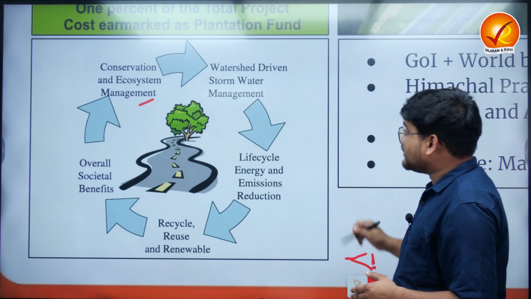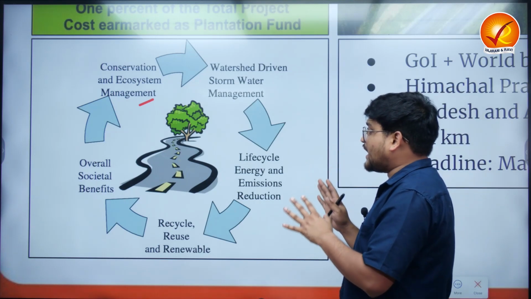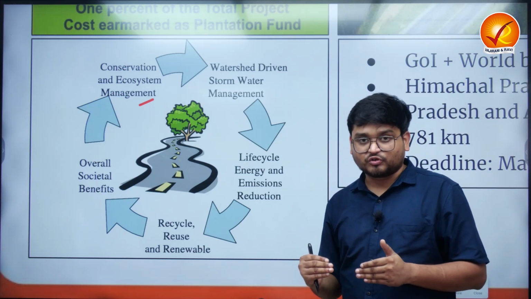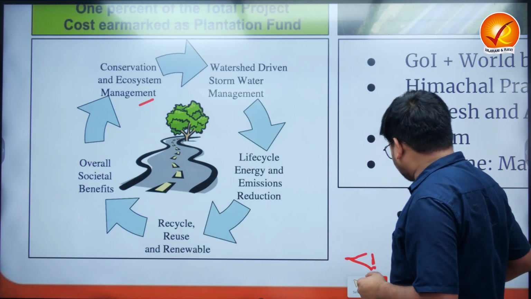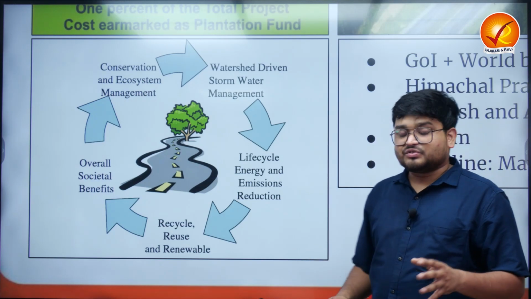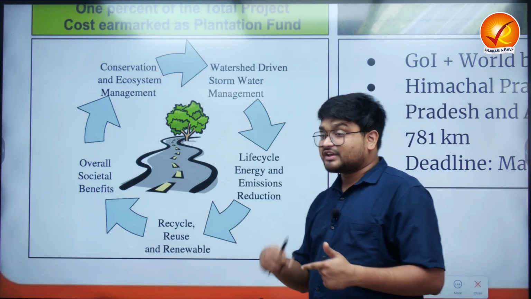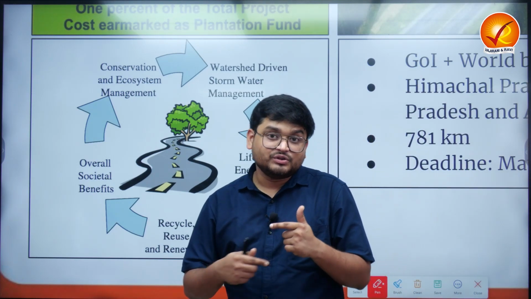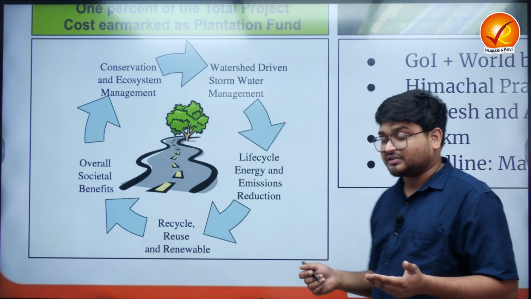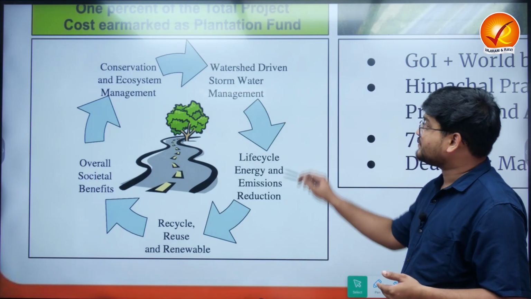Next, it is also trying to have a proper life cycle energy and emission reduction approach over a period of time, right? So the green highways will also try to reuse, reduce and recycle the various components which are taken into consideration in the construction of the highways.